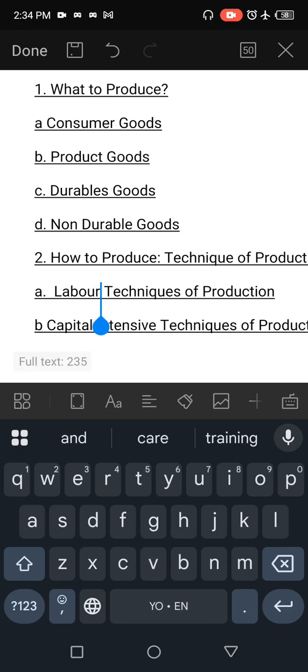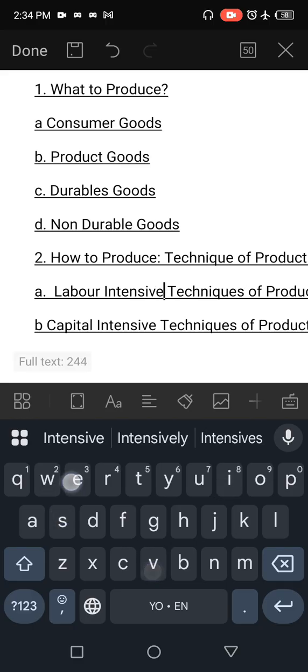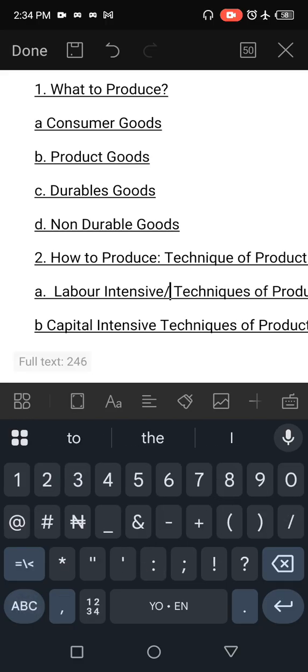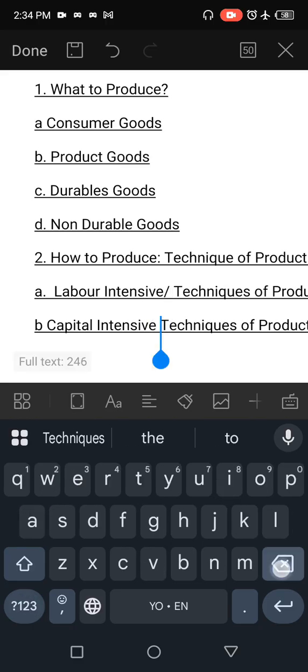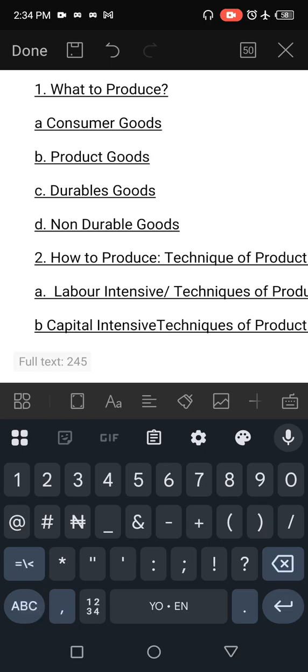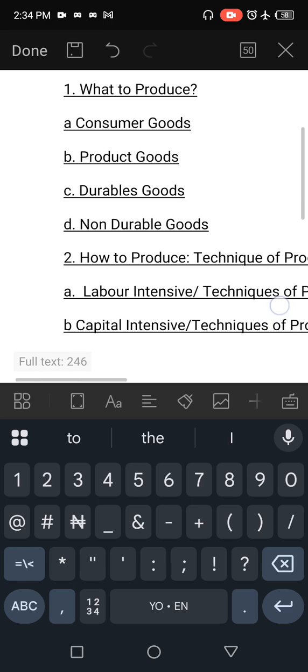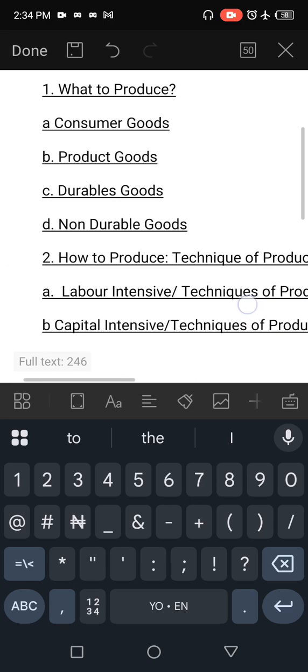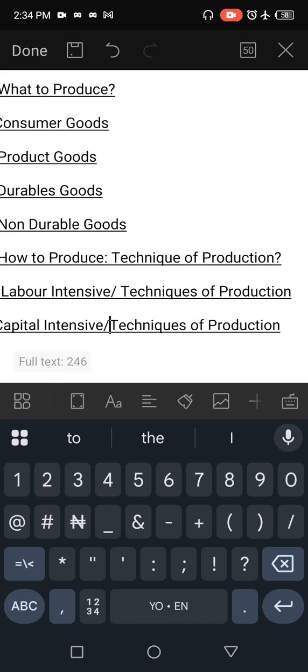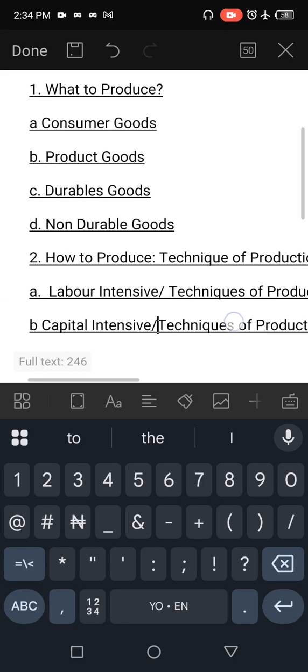The first one, labor intensive. What labor intensive means is that we are using more labor to solve the question of how to produce a particular product. Are we using lesser capital? And capital in this sense means machines to bring about the production.